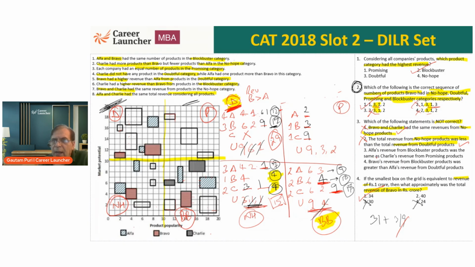Third statement: Alpha's revenue from Blockbuster was the same as Charlie's revenue from Promising. Alpha's revenue from Blockbuster is 9. And Charlie's revenue from Promising is also 9. Perfect. Statement 3 is also correct. So statement 3 is correct. So again, this cannot be the answer.